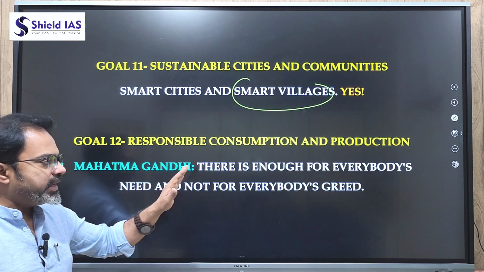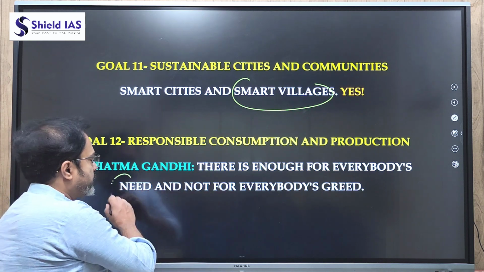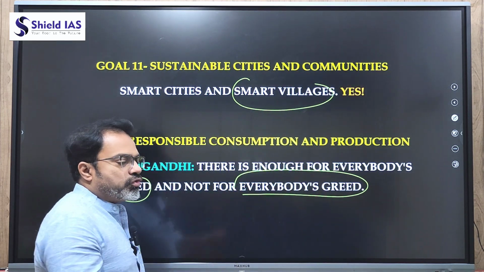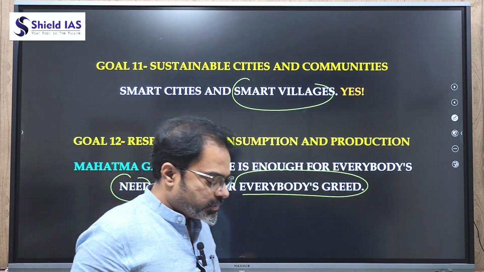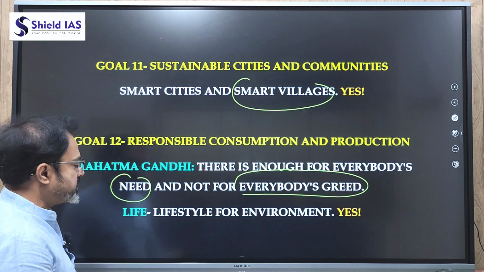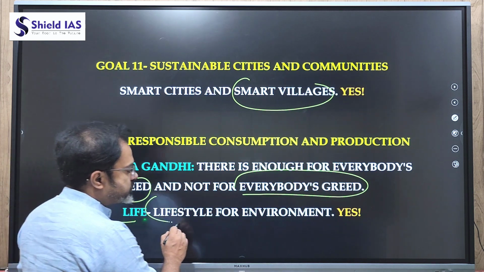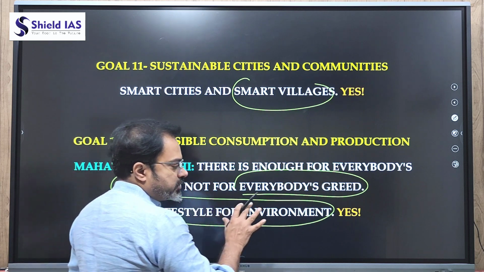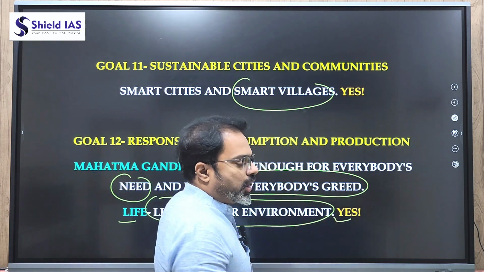Mahatma Gandhi stated, "This is enough for everybody's need and not for everybody's greed." So what is the lifestyle we need to promote? Yes, the lifestyle that we need to promote is life, that is, lifestyle for environment. This can be converted to a sustainable goal. Now, how is this to be done?